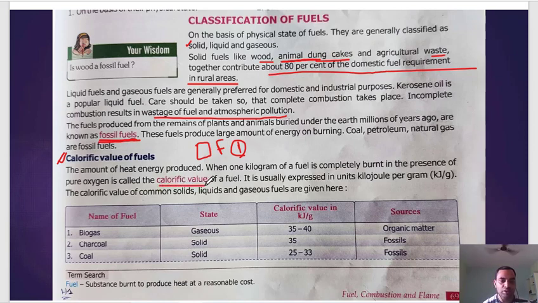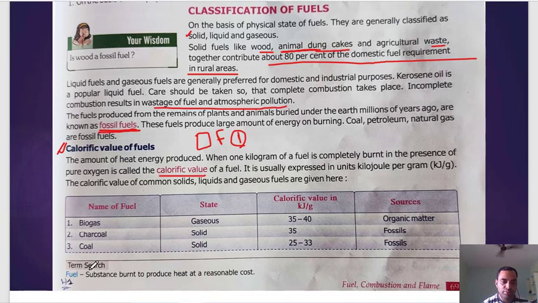Different fuels have different calorific values. It is listed over here. If it is biogas, its calorific value is 35 to 40 kilojoule per gram. If it is charcoal, it is 35 kilojoule per gram. This is coal, 25 to 33 kilojoule per gram. One thing I remember here: have you watched the movie Iron Man Part 1, where Tony Stark was discovering the arc reactor and says that he can generate 1 gigajoule per second of energy? Just imagine how much energy that would be.